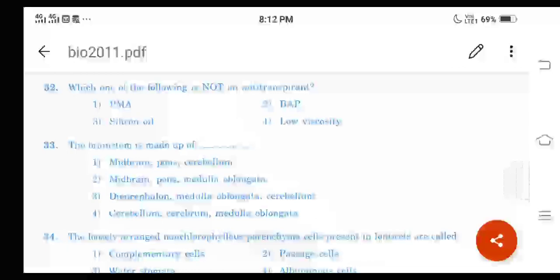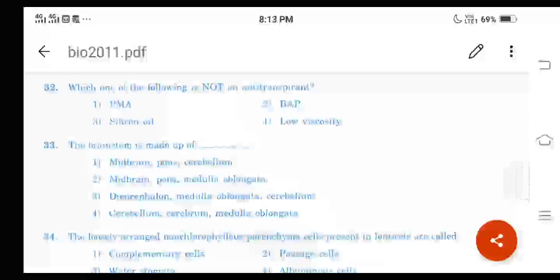And remember, PMA, phenyl mercuric acetate, and low viscosity silicone oil are anti-transpirants. But benzoapyrene, BAP, is not an anti-transpirant. This concept was previously in the old Karnataka syllabus, before 2014.